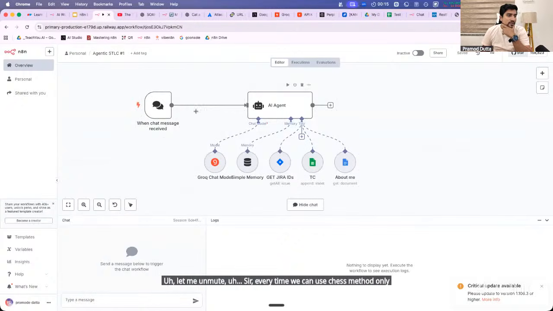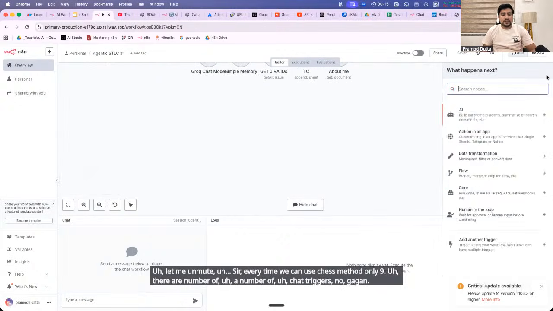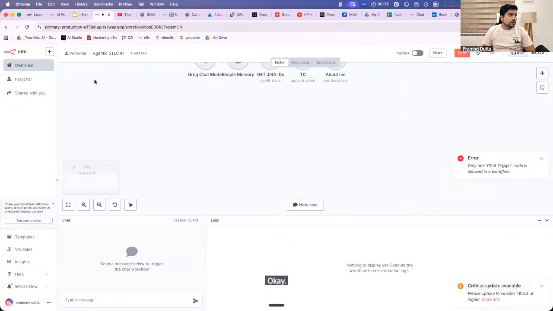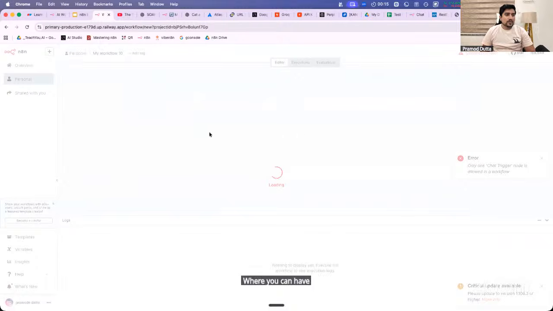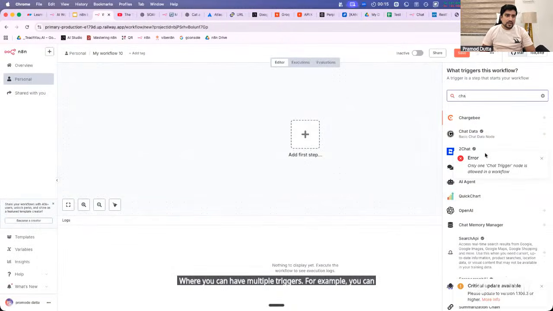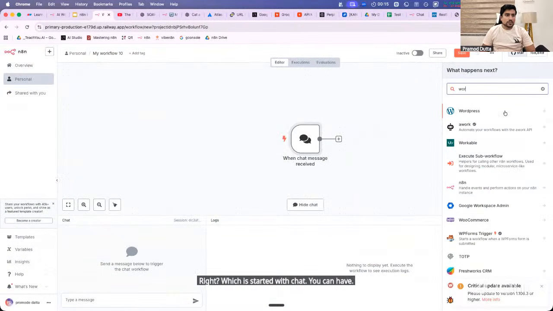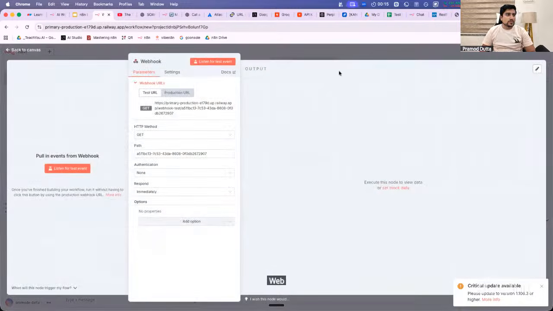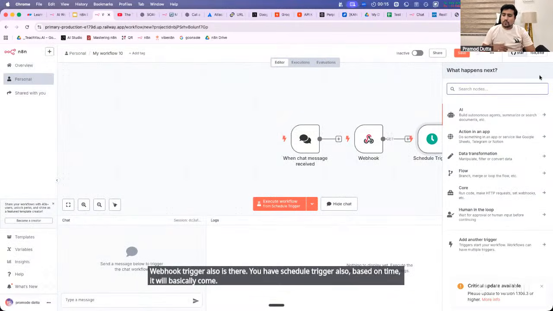No. There are hundreds of triggers. First of all, we have a trigger like the chat trigger. I think I have also told in the last video where you can have multiple triggers. For example, you can have a chat trigger, which is started with chat. You can have the webhook trigger also. You have a schedule trigger also, based on time. There are hundreds of triggers.